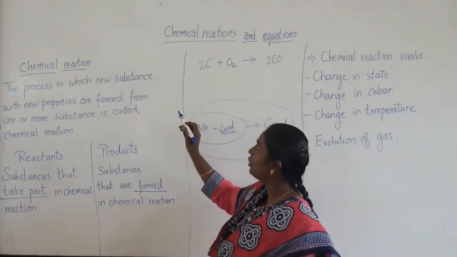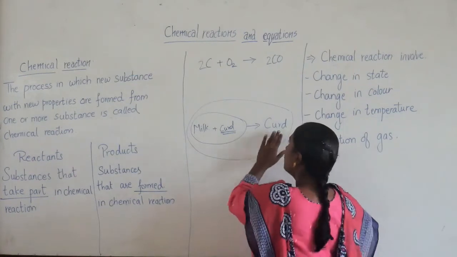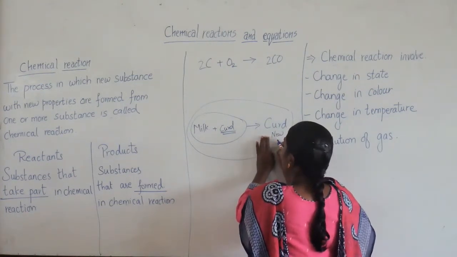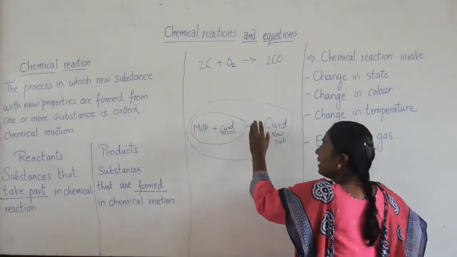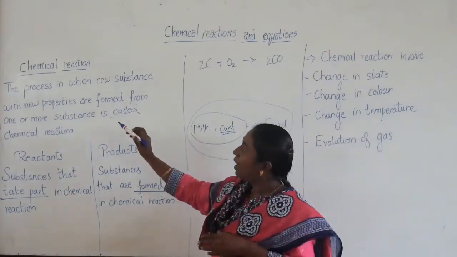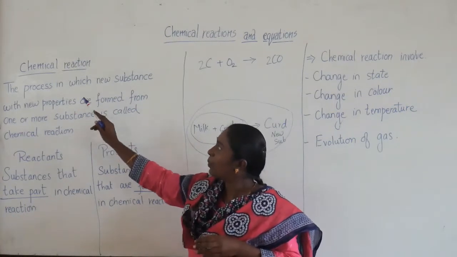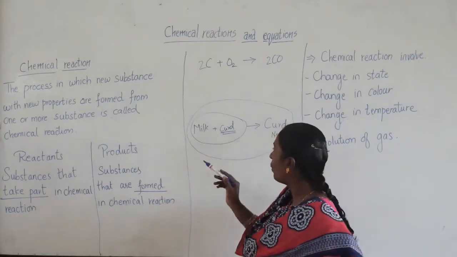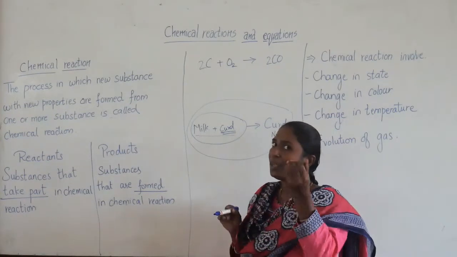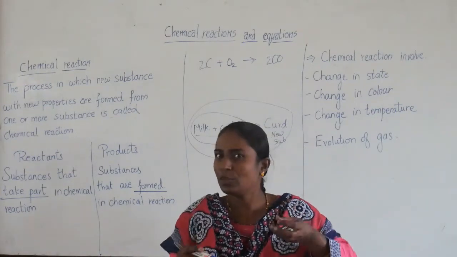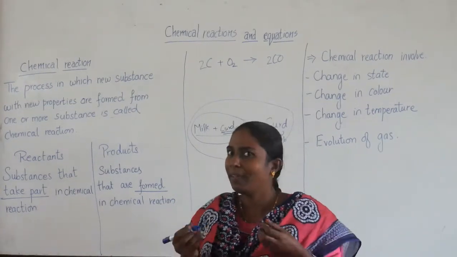The process in which a substance, milk, has changed into a new substance. The process in which a new substance with new properties. Now, what was the property of milk here? It was liquid, and the taste was okay, not very sweet.